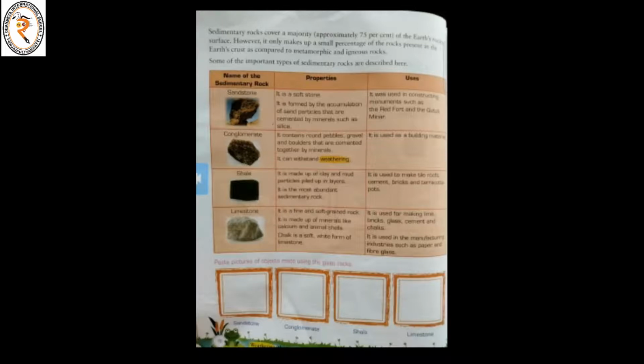Next is limestone. How will it be? It is a fine and soft grained rock. It is made up of minerals like calcium and animal shells. Chalk is a soft white form of limestone. It is used in the manufacturing industry such as paper and fiberglass.